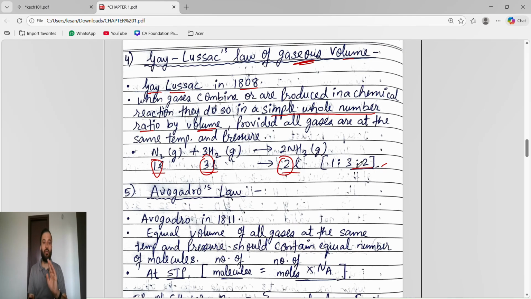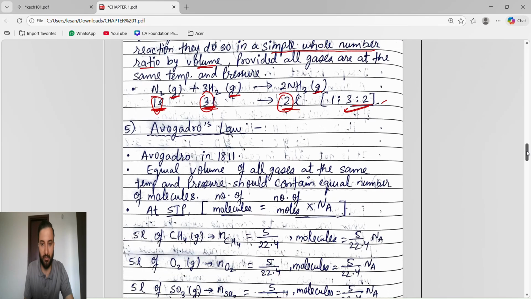So Gay-Lussac's law is what? First of all, we have to see the volume of gases, and that volume of gases should be present in simple whole number ratio. It should not be present in fraction, it should not be present in decimal. We'll take the volume of only gases, and that volume should be in a simple whole number ratio.